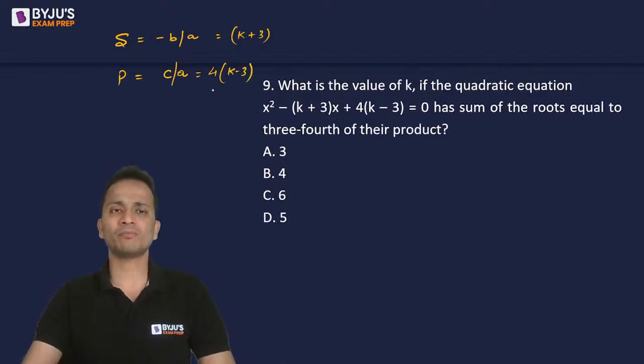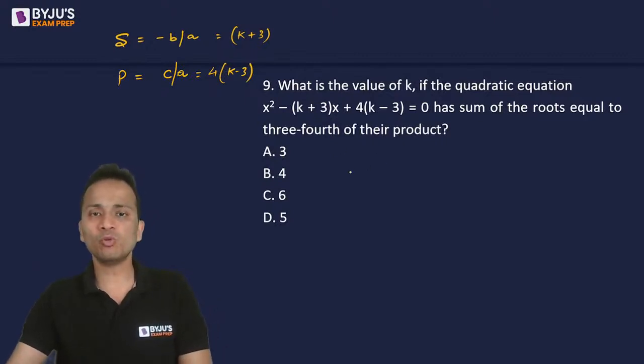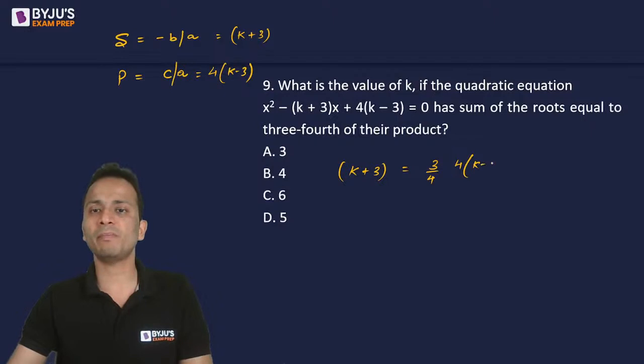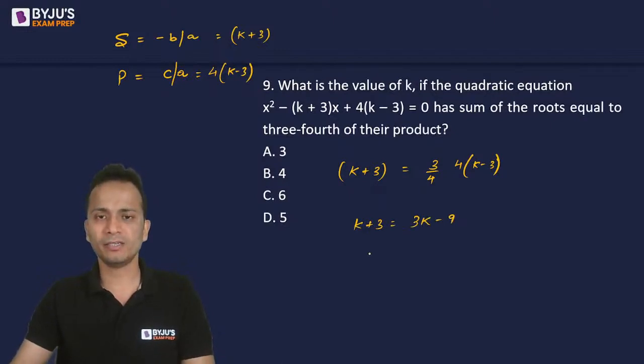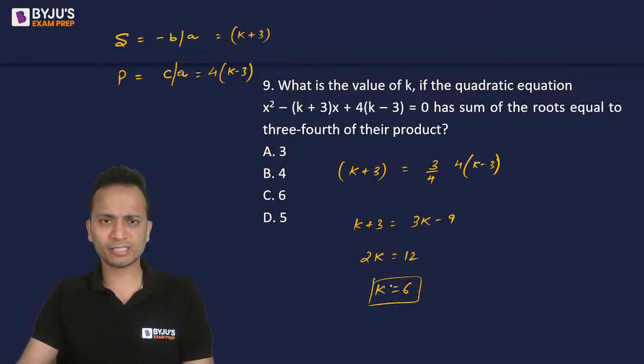So I have sum and product. I just have to make equation and find the value of k. So the sum of the roots, which is k plus 3, is 3 by 4 of the product of the roots, which is 4 times k minus 3. 4 will get cancelled. So k plus 3 is equal to 3k minus 9 and 2k is equal to 12. The value of k is equal to 6.